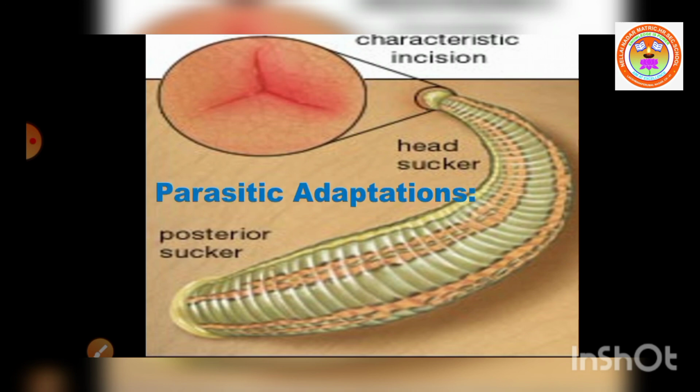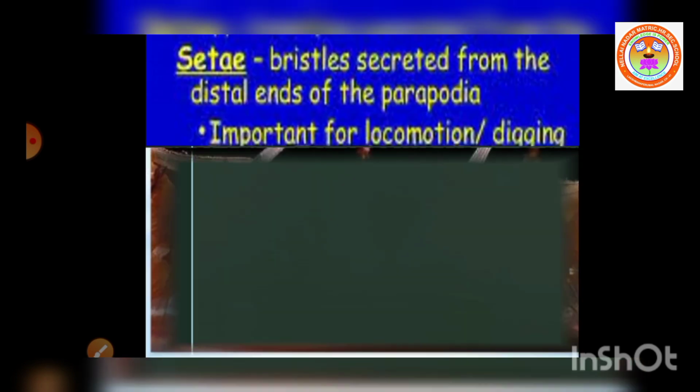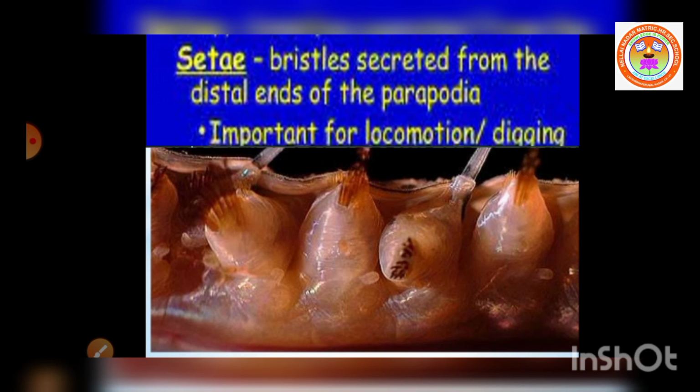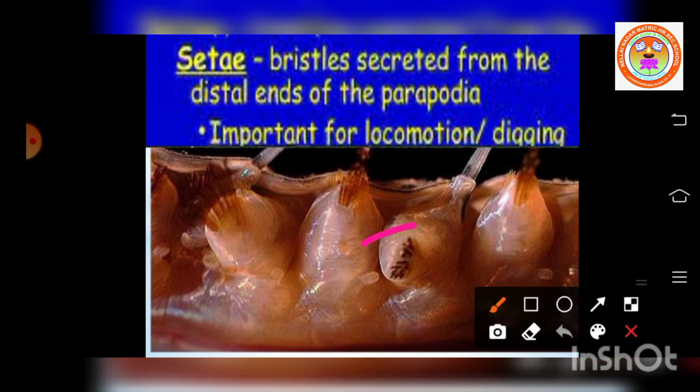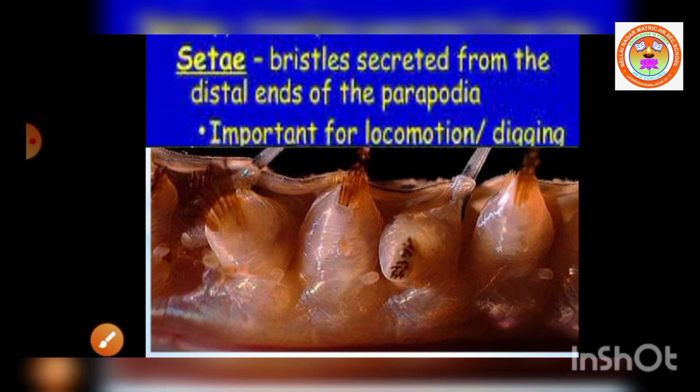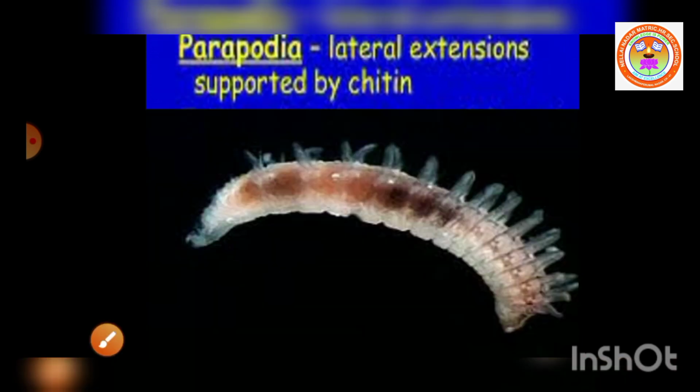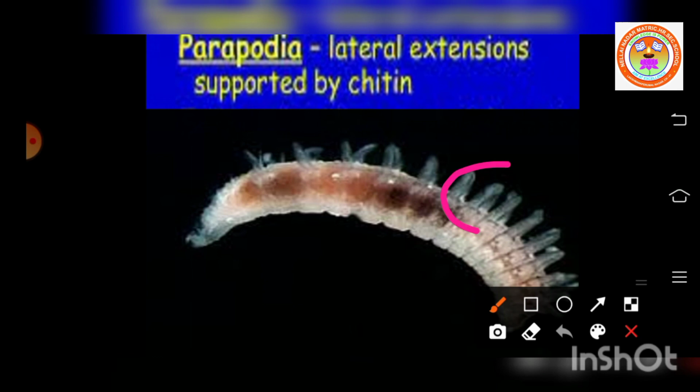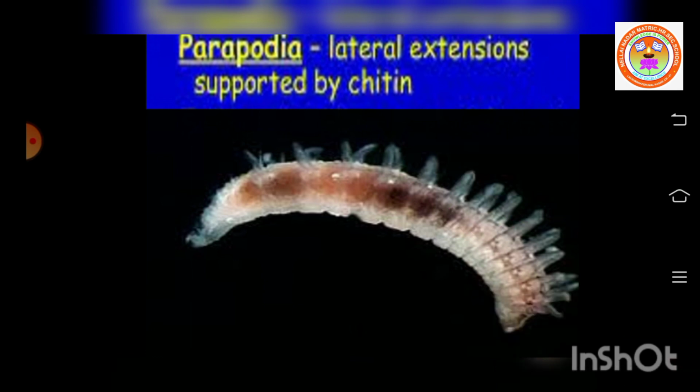So the next adaptation: there are projections on the body called parapodia, and here you can see the setae. Actually they are found in the annelid worms, but parapodia and setae are absent in the leech as a parasitic adaptation.